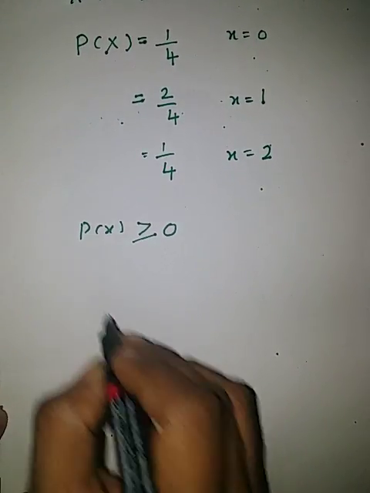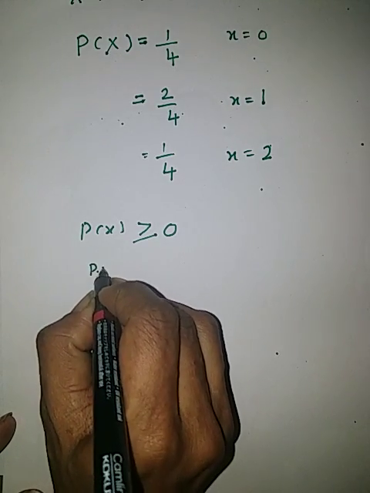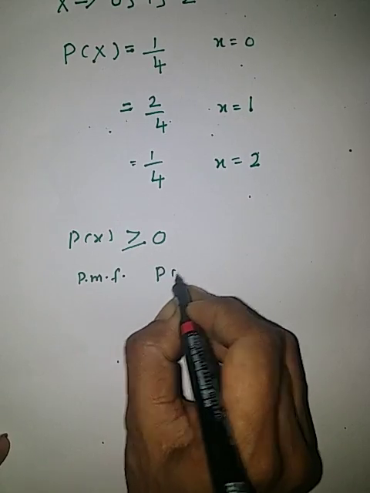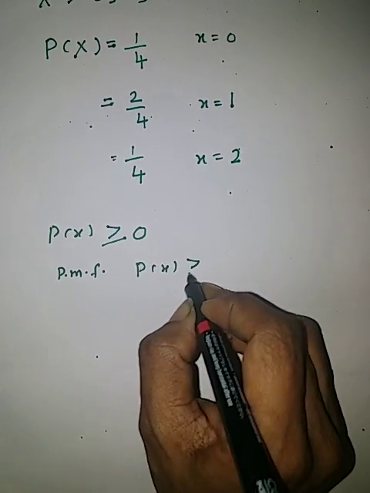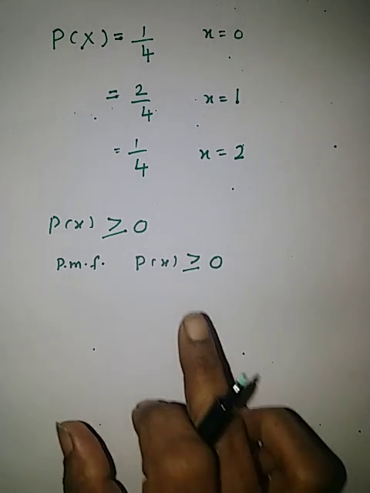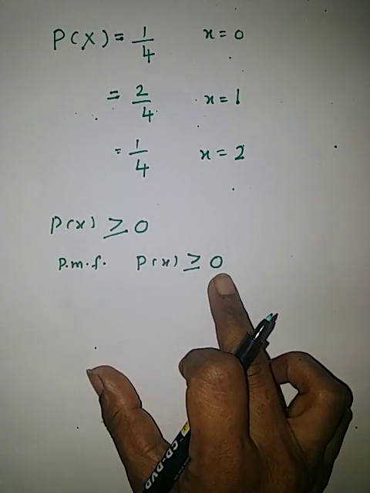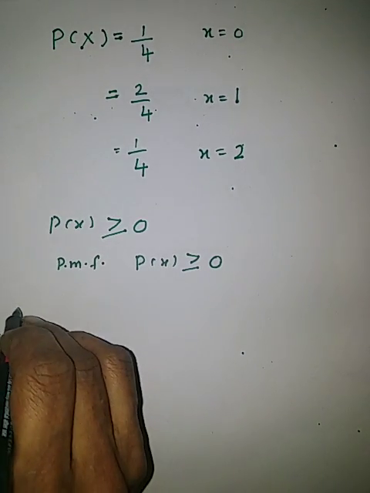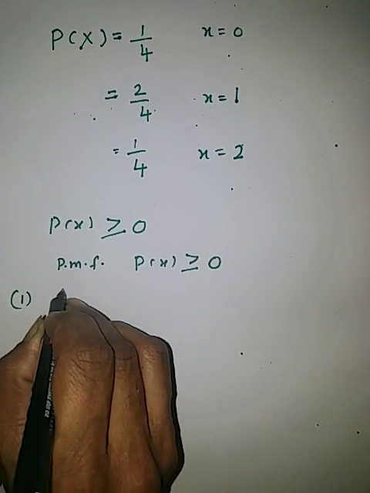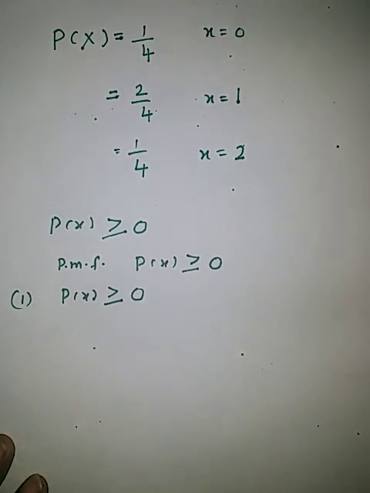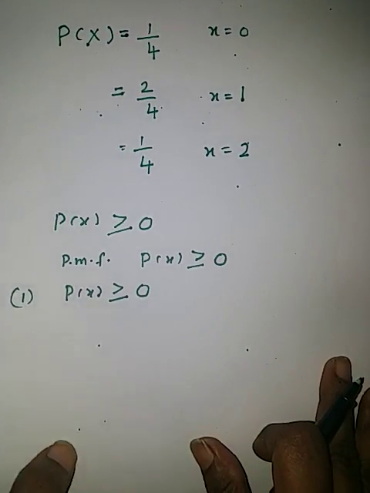Probability mass function, the short form is PMF. Probability mass function will always be greater than or equal to 0. If it is not greater than or equal to 0, it is not a probability mass function. So this is one of the properties of probability mass function. Now one more property is there.